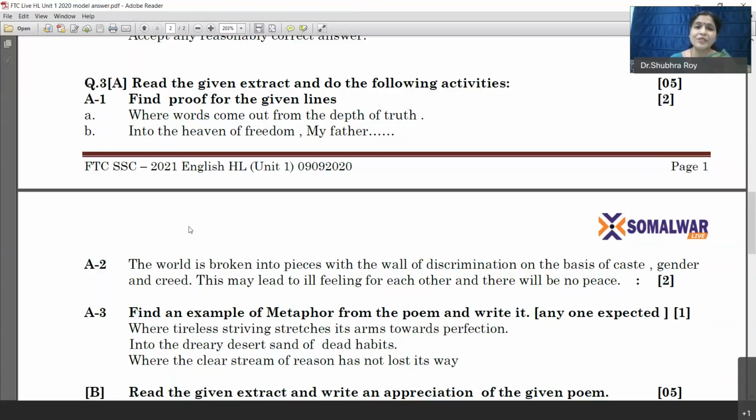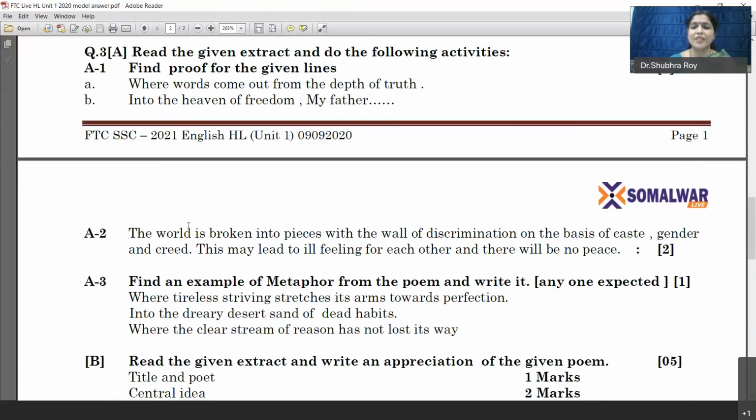Remember, children, that this question carries 2 marks, so please do not write a one sentence answer. Try to be interpretative, try to be explanatory, to give an explanatory answer so that you can get full 2 out of 2. Activity 3 is based on poetic devices.